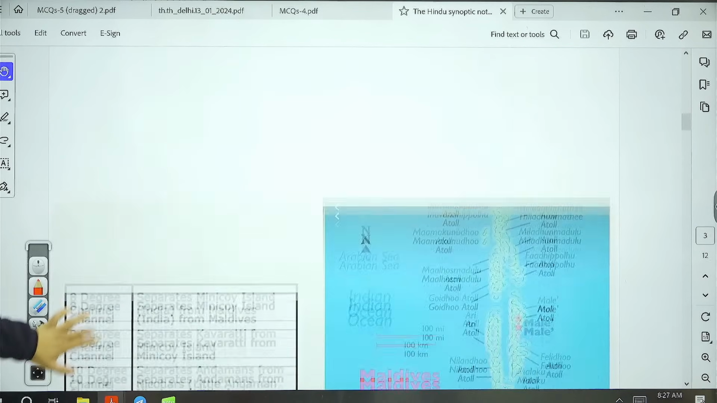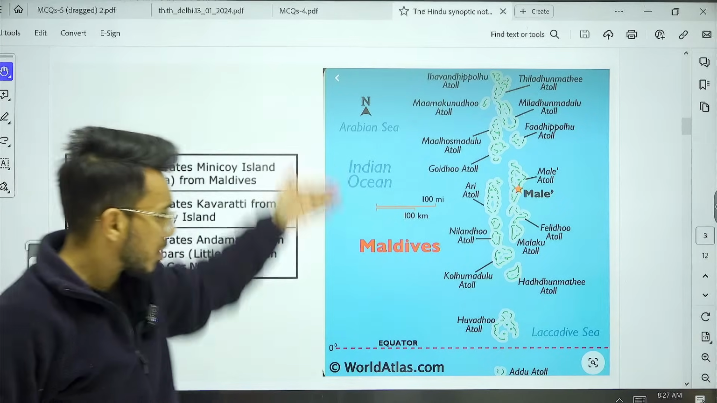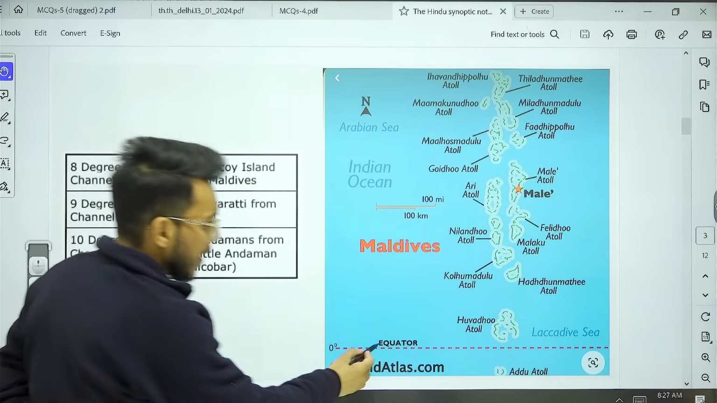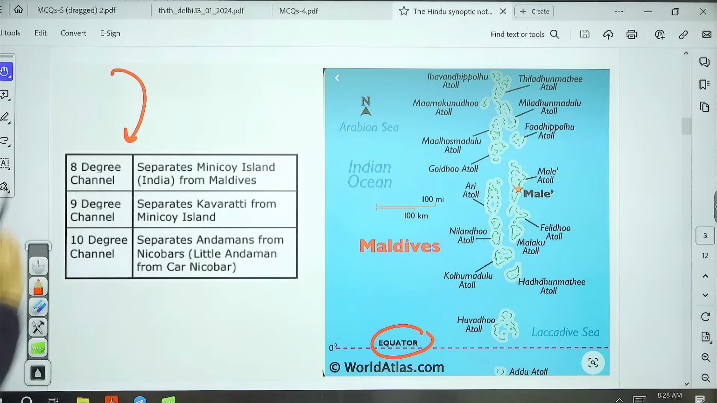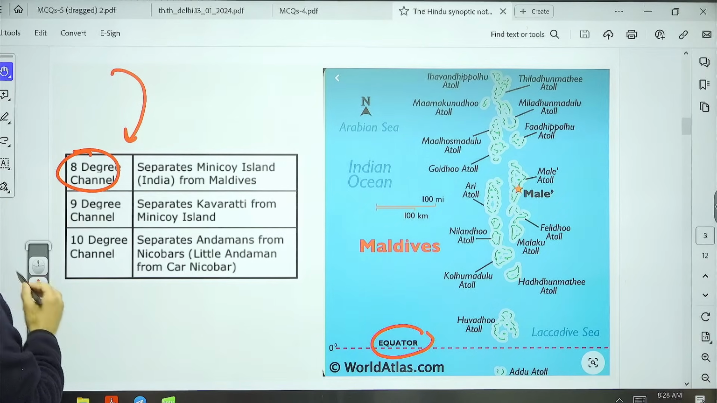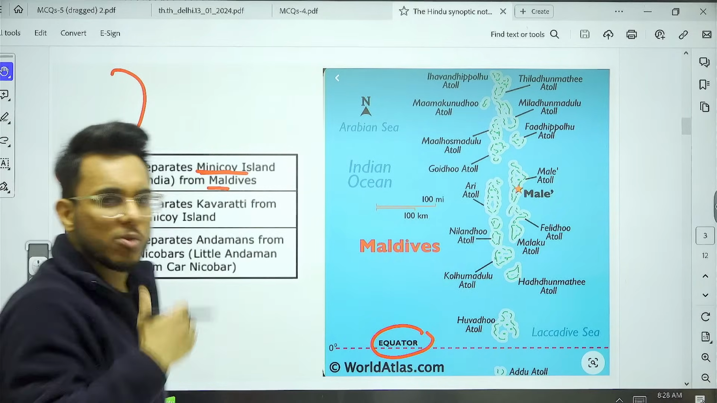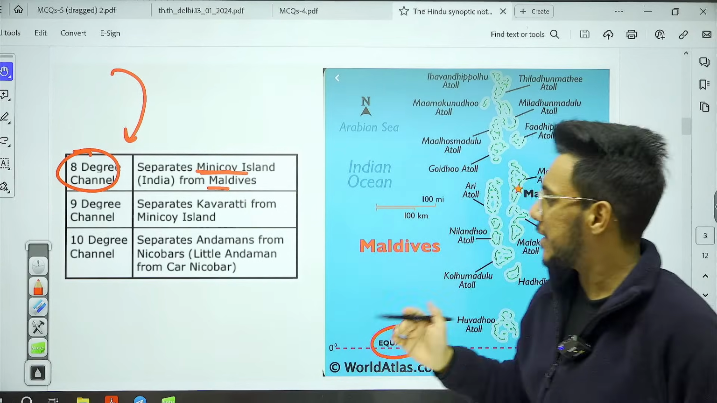Now, as we talk about Lakshadweep, guys, these are the major islands of Maldives. And understand this particular thing, that here we have the equator. Now, there are some channels which might be asked in your examination with respect to Lakshadweep, Maldives, Andaman and Nicobar Islands. First of all, the 8-degree channel. The 8-degree channel separates Minicoy Island from the Maldives, or in a simple way, it separates Lakshadweep from the Maldives.